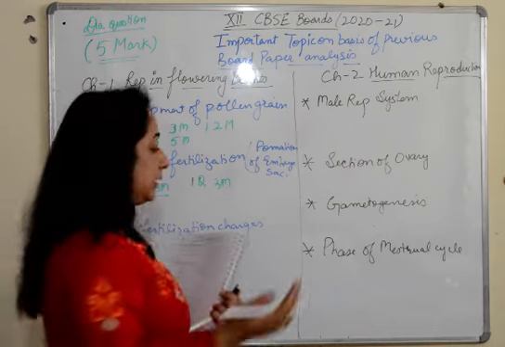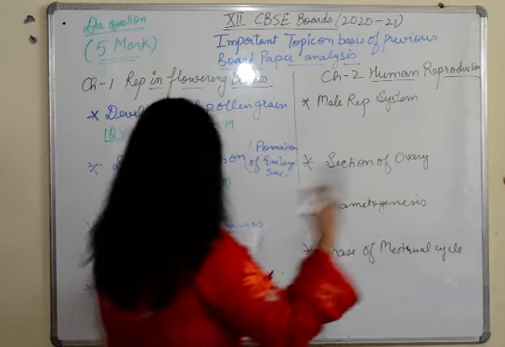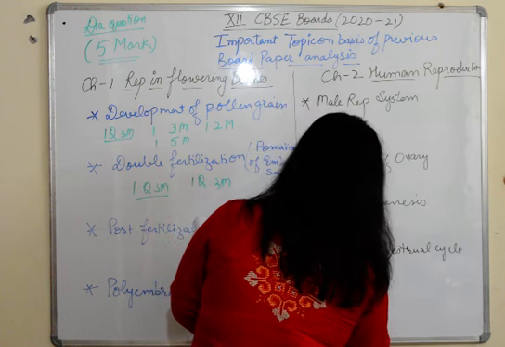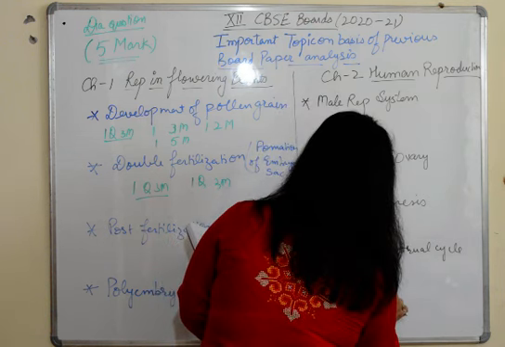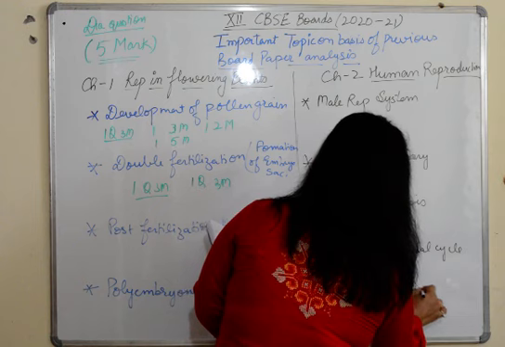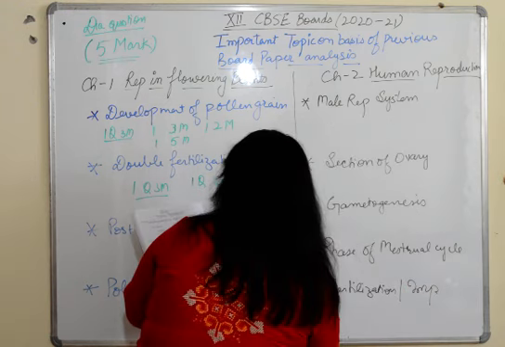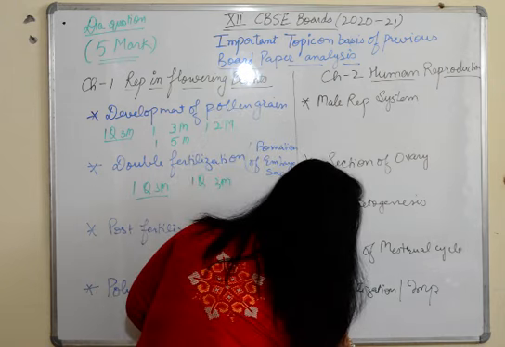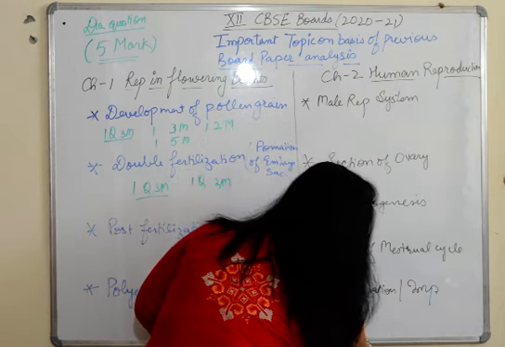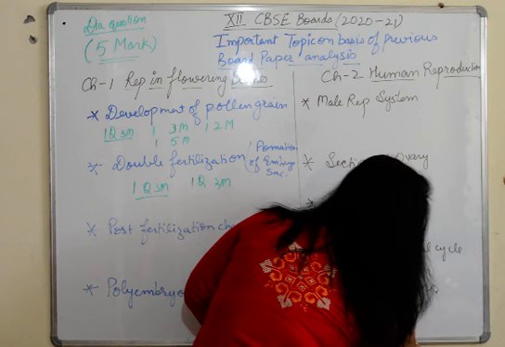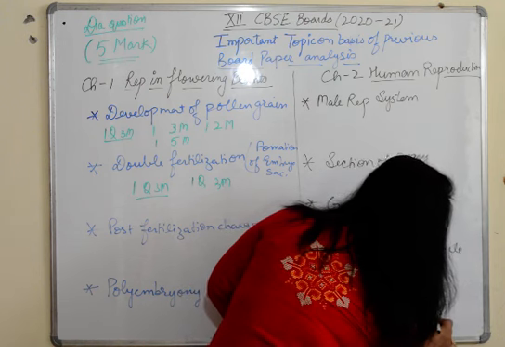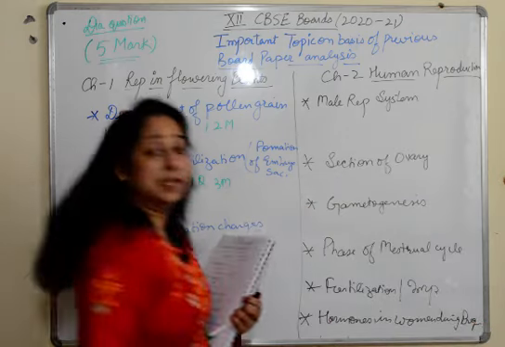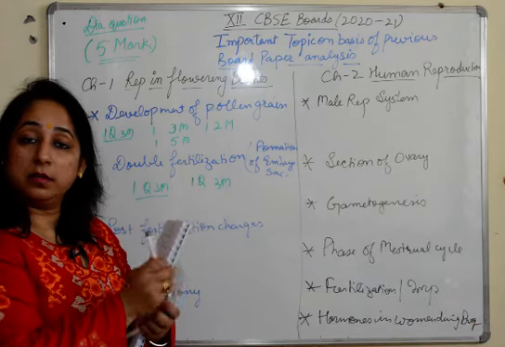You can't learn them randomly from anywhere, and you have to learn the sequence plus the changes occurring. Fertilization and implantation. And the last one is hormones produced in women during pregnancy. Fine. So I have jotted down these topics.